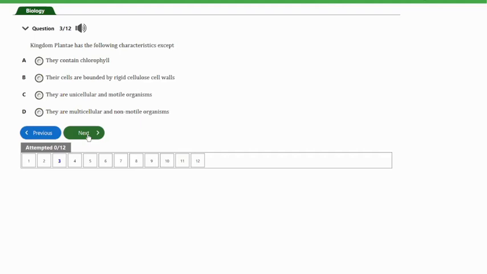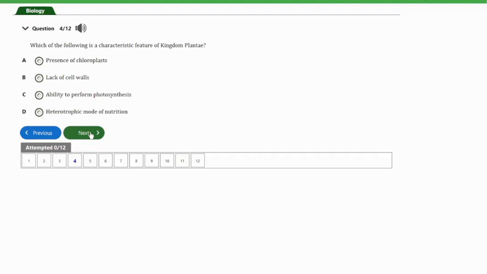The question says, kingdom Plantae has the following characteristics except A, they contain chlorophyll, B, their cells are bounded by rigid cellulose cell walls, C, they are unicellular and motile organisms, D, they are multicellular and non-motile organisms. So guys, the answer to this question is option C. Plants do not move from one place to another, so they are not motile organisms. So option C is the answer to this question. So let's look at the next question.